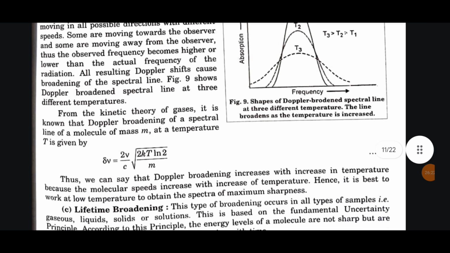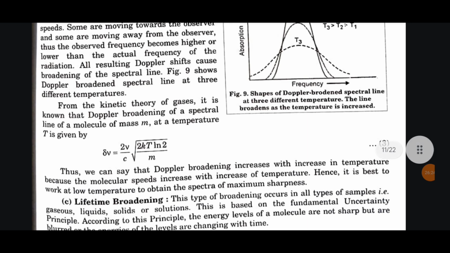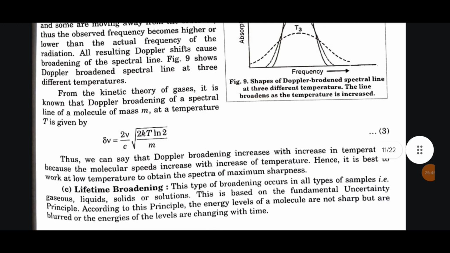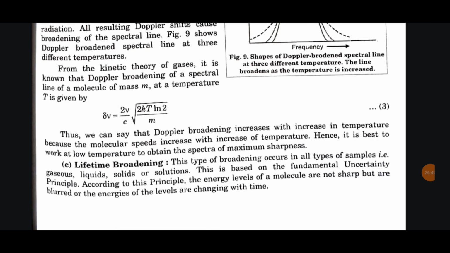From the kinetic theory of gases, it is known that Doppler broadening of a spectral line of a molecule of mass m at temperature T is given by delta nu equal to 2 nu by c under root 2 kT ln 2 by m. Thus, we can say that Doppler broadening increases with increase in temperature because the molecular speeds increase with the increase of temperature. Hence, it is best to work at low temperature to obtain the spectra of maximum sharpness.